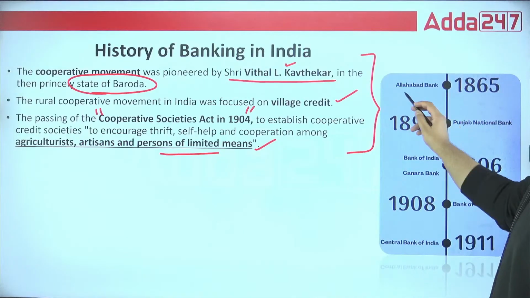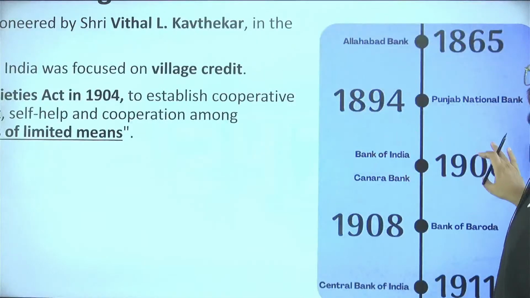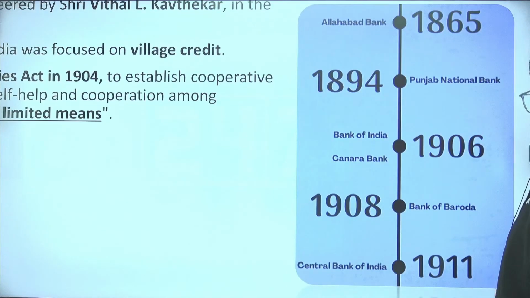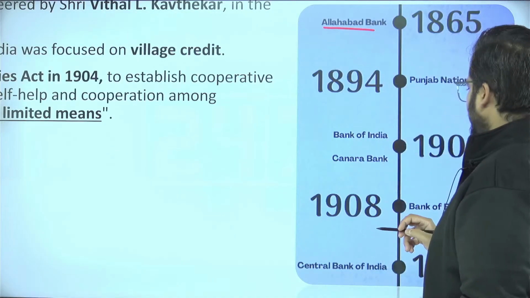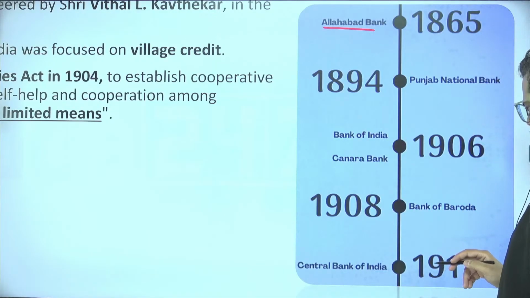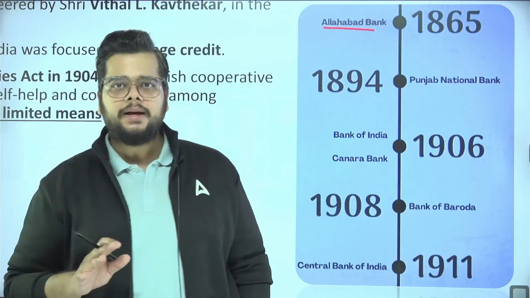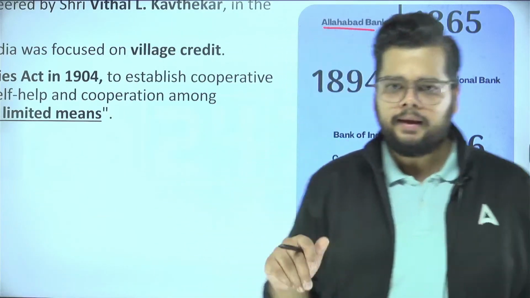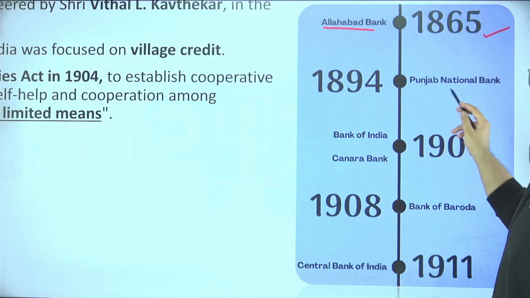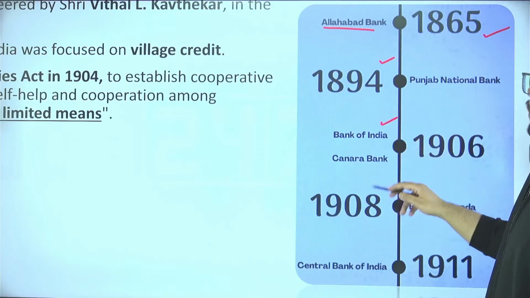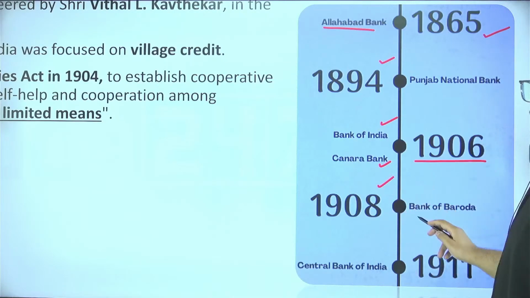Next, the major banks in our country, and the establishment year for all these banks. You will find certain banks like Allahabad Bank, which was ultimately merged with another bank. But yes, it was one of the old banks, established in 1865. PNB in 1894, BOI, that is Bank of India, and Canara Bank in 1906. In 1908 we had Bank of Baroda.